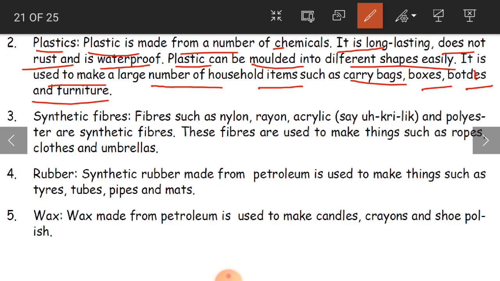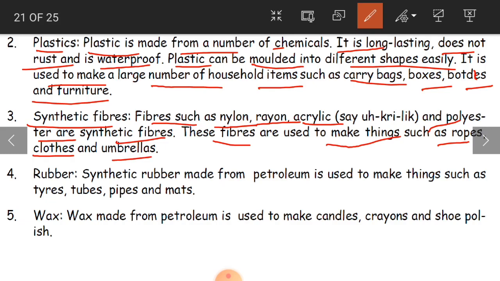Okay, and what are synthetic fibers? Fibers such as nylon, rayon, acrylic and polyesters are synthetic fibers. These fibers are used to make things such as ropes, cloths and umbrellas. Like I already said, in cloth we have learnt about three types of cloth: cotton, linen, and even jute.